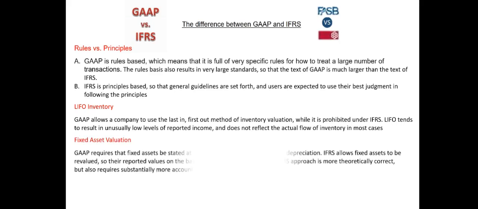Second, LIFO inventory. GAAP allows a company to use the last in, first out method of inventory valuation, while it is prohibited under IFRS. LIFO tends to result in unusually low levels of reported income, and does not reflect the actual flow of inventory in most cases.